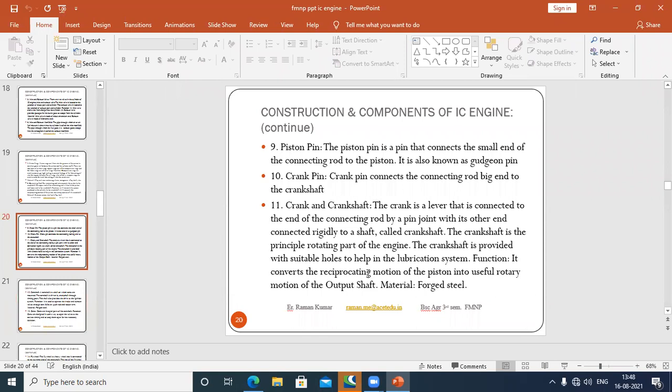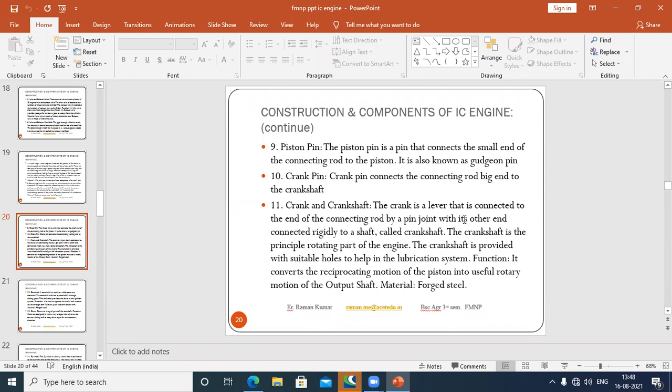Next we have the piston pin. I have already told you about the connecting rod which is connected with your piston. That pin is known as the piston pin, or it is also known as the gudgeon pin. Next we have the crank pin. The crank pin connects the bigger end of your connecting rod to the crankshaft, and the pin used is known as the crank pin.